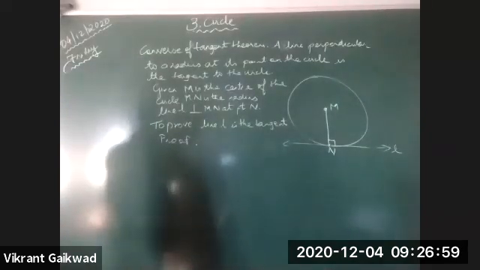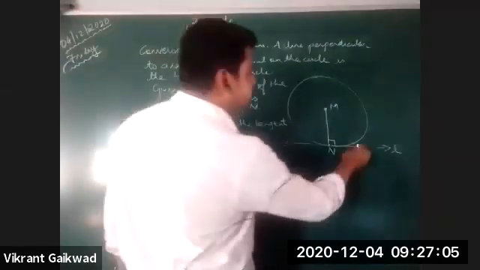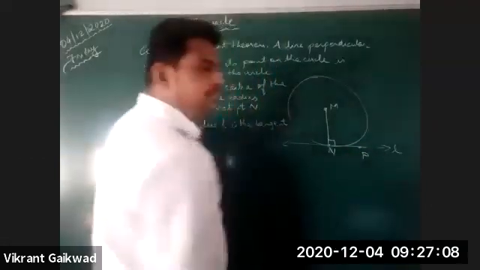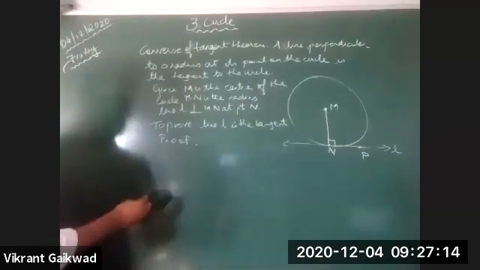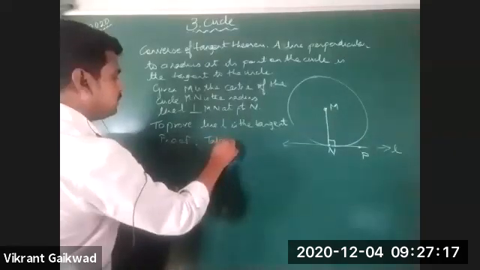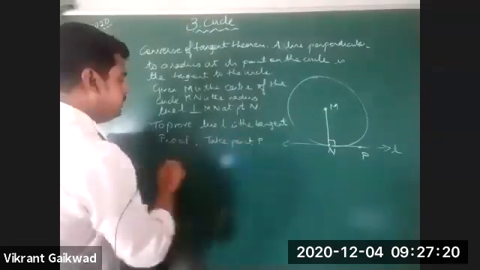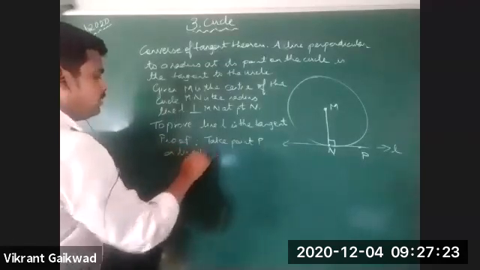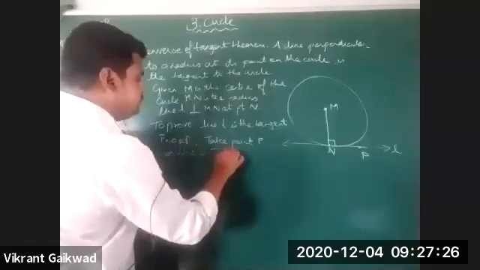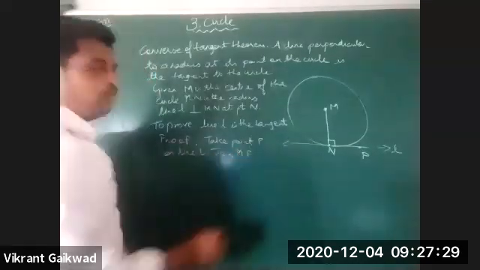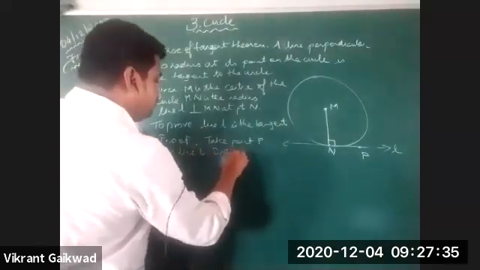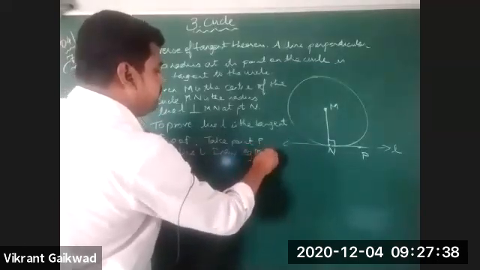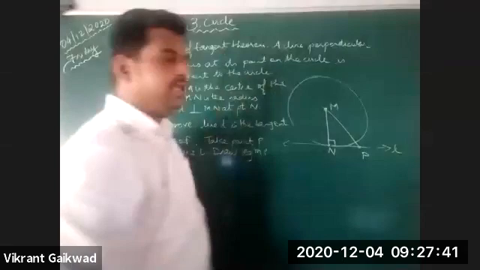What we are going to do is take one more point on line L. Suppose we take point P on line L. Proof: take point P on line L, and draw segment MP. So we'll just join M and P.